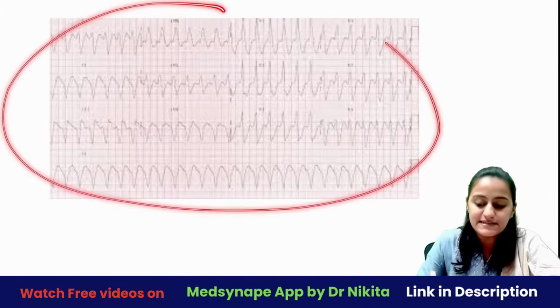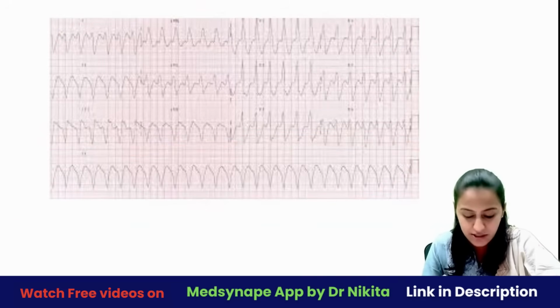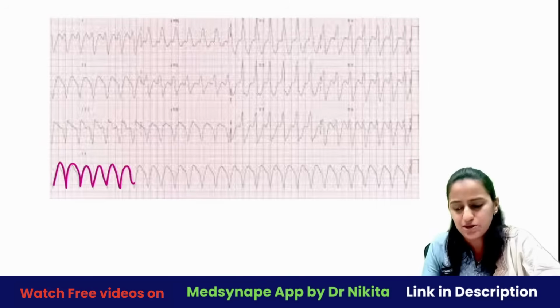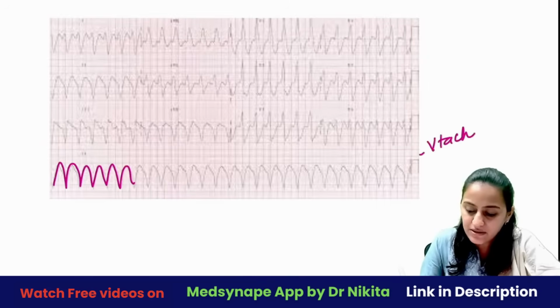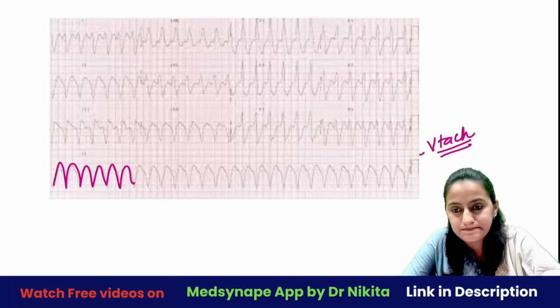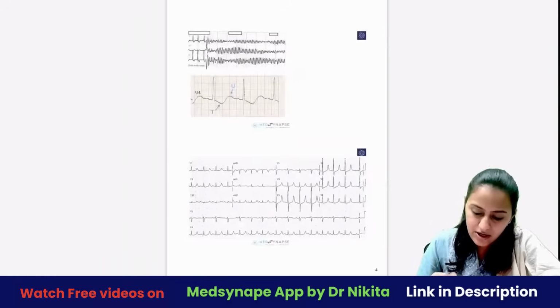Whenever you are given an ECG image like this, try to look at the long lead 2 at the bottom. You can see that there are broad QRS complexes which are regular. This is going to be ventricular tachycardia. Okay, this is basically ventricular tachycardia. Is this clear with everyone? Right. Okay. Going on to the next one.